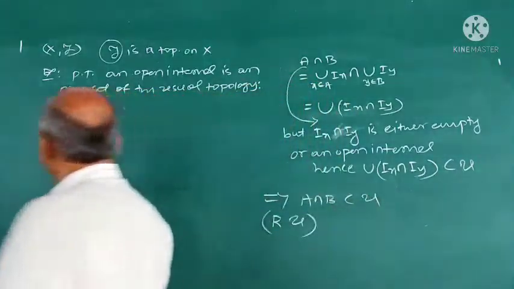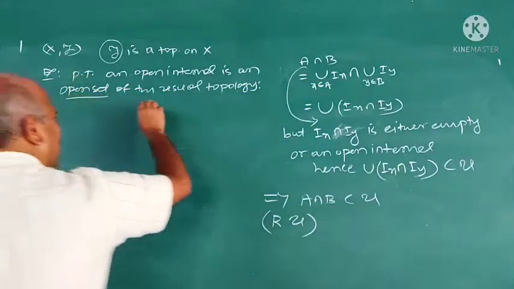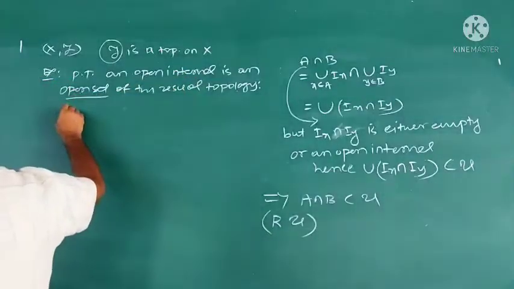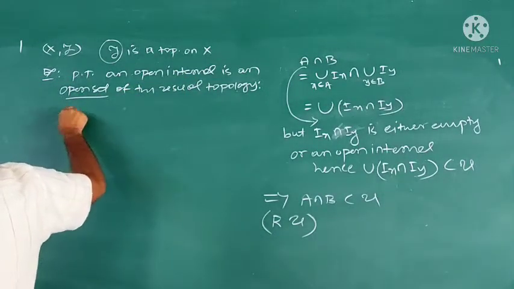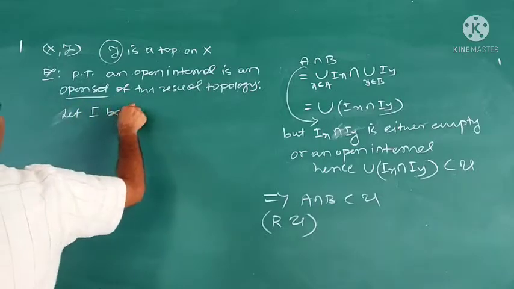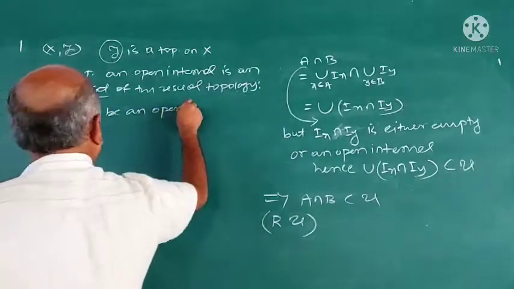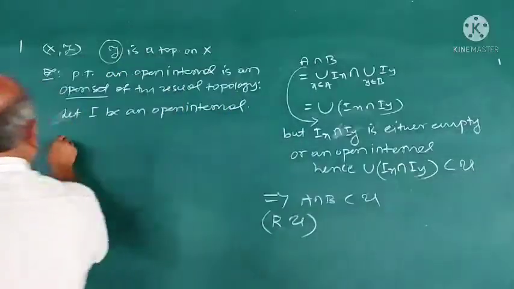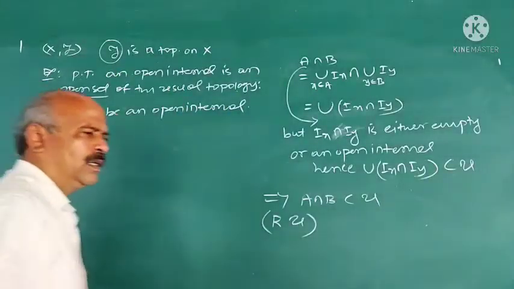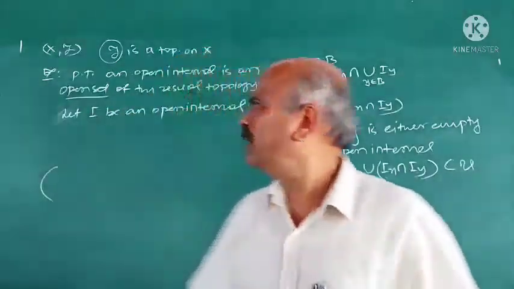How to prove this one? For that you have to understand what is the usual topology. Let I be an open interval. Now how is the usual topology defined here?